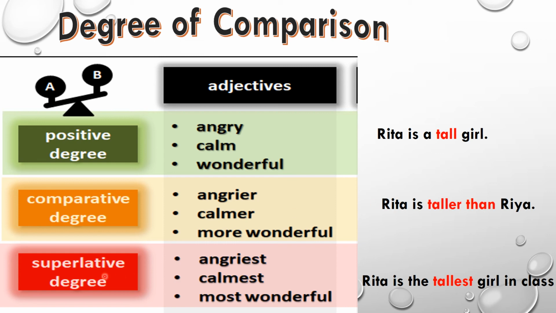Then last is the superlative degree. When we compare three or more people or things, we use the superlative degree. For example, Rita is the tallest girl in the class. So in this, the tallest is your superlative degree. And these examples like angry, calm, wonderful, angrier, calmer, more wonderful, angriest, calmest and most wonderful are some examples of degrees of comparison.